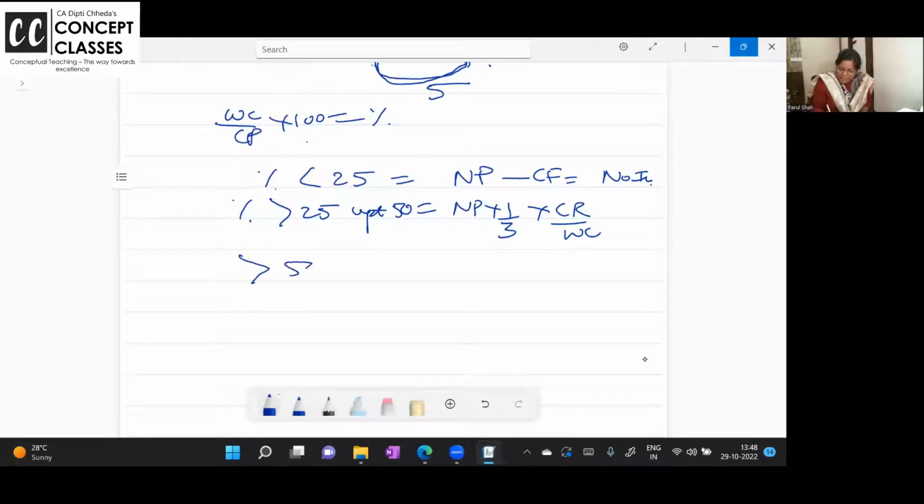And if it is greater than 50%, up to 90%, what percentage of completion? Notional profit into 2/3 into cash received by work certified. And above 90% means estimated profit. That concept you can take. Note down if you want to do, because this they have used in the contract costing and this is not there in the study material.